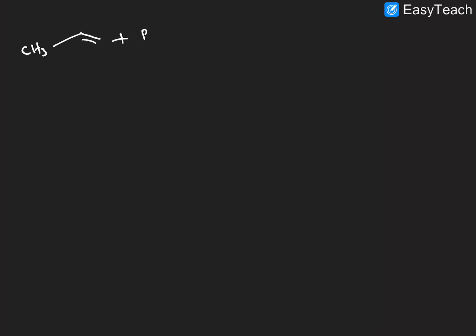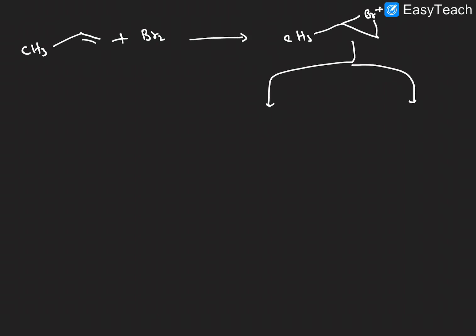Generally, with CH3 and Br2, bromination takes place, that is, a bromonium ion is forming, right? So what is the bromonium ion here? This is the bromonium ion forming. Then next, two possibilities are there. Here, sodium chloride dissociates into Na+ and Cl- ions. So Cl- addition is one possibility.